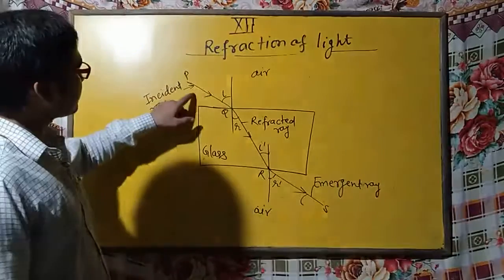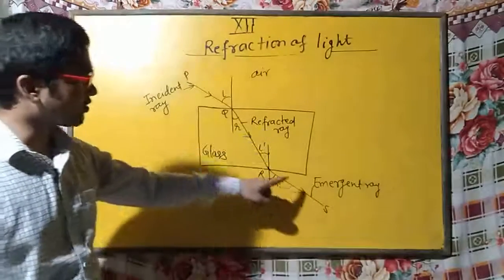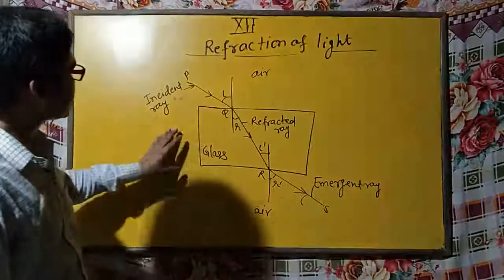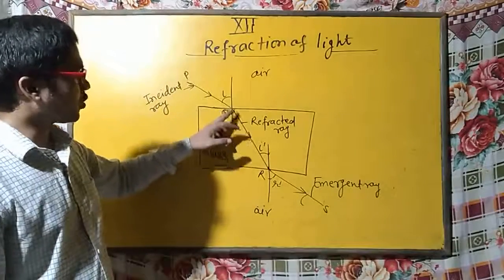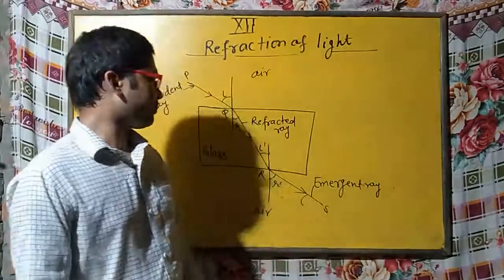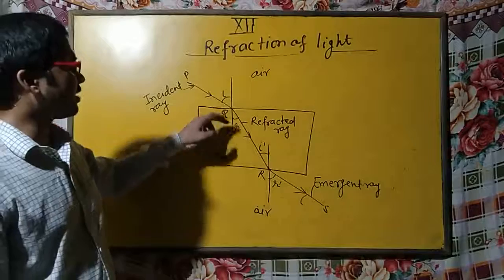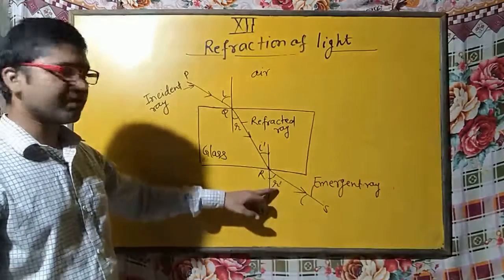So you can see here, this is the incident ray, then the refracted ray, then the emergent ray. In this ray diagram, PQ is the incident ray, QR the refracted ray, RS the emergent ray. Now this is the angle of incidence, angle of refraction, then again angle of incidence and angle of emergence.